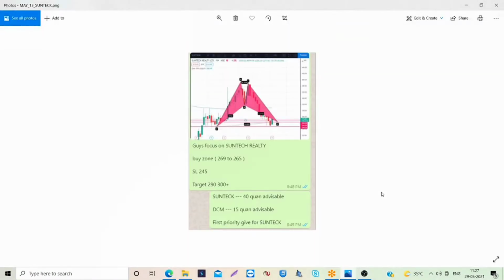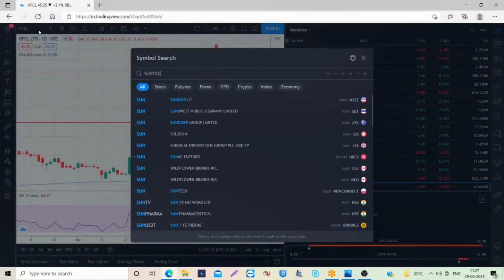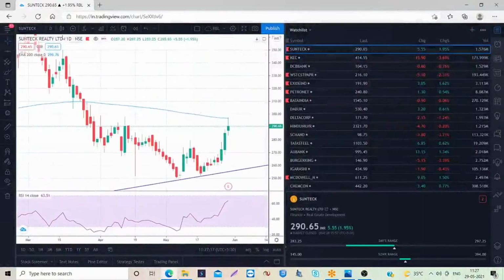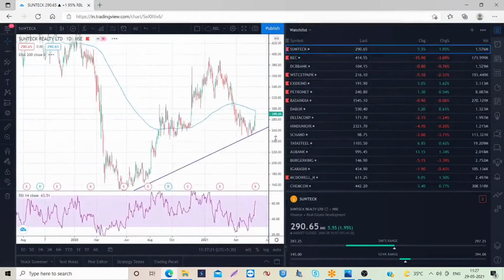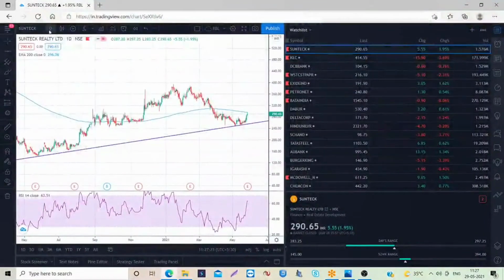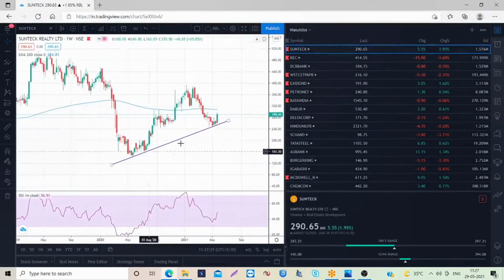So we took this position again. Now coming to the next stock, Suntech Realty, which was posted on May 13th. Let us see the Suntech Realty chart. When you use the Dow theory, you can find a trend line support here. If you consider the weekly chart, it looks good. This is a trend line support.